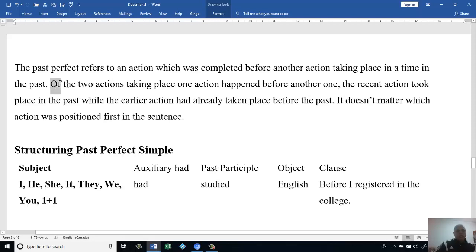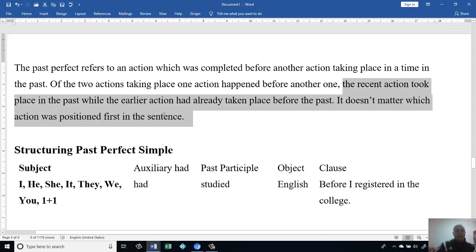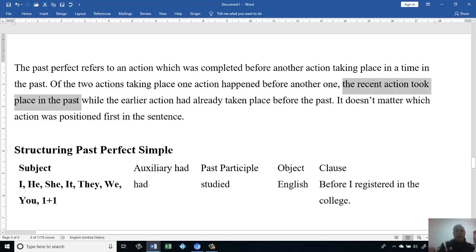Let's look here. Of the two actions taking place, one action happened before another one. The recent action took place in the past, while the earlier action had already taken place before that.